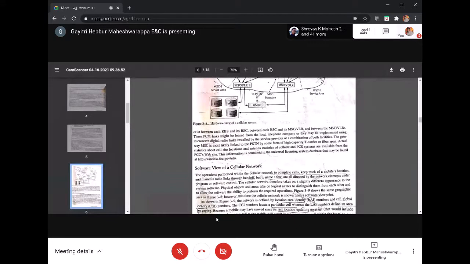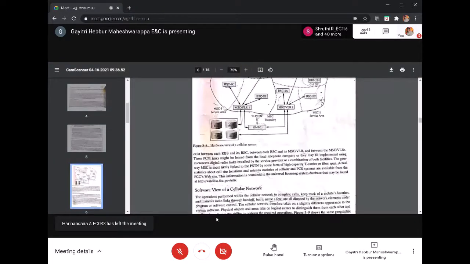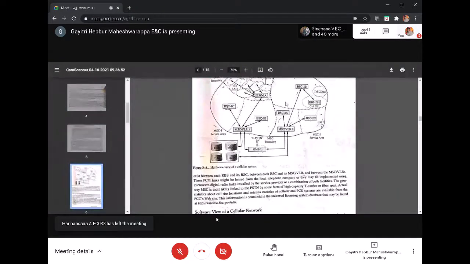And they provide the connections. It exists between each radio base station and BSC, between BSC and MSC VLR, and between MSC VLR and GMSC. So these interlink connections can be done by PCM links. Okay. So only the radio base station to MS link is wireless, and BSC to MSC, MSC to VLR, VLR to GMSC will be connected by the PCM links. PCM links means using the T1, E1, J1 carrier system, whose data rate is 64 kbps. So from here onwards.